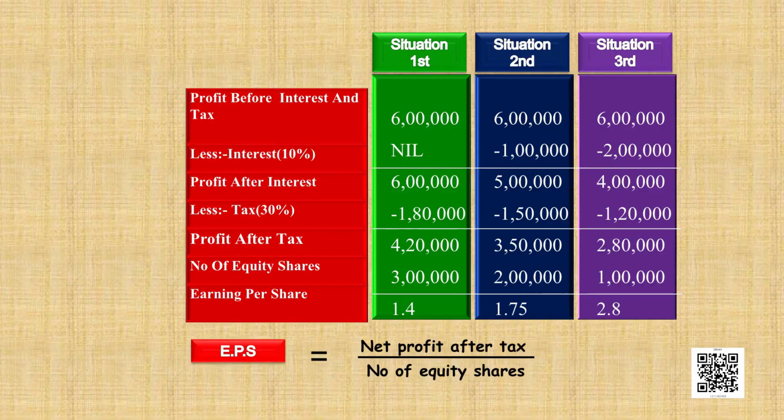This is because the interest was rupees 2 lakh. So, we have saved 30% of 2 lakh, that is 60,000 rupees. Now, we have profit after tax. So, in the first situation, the profit after tax is 4,20,000. In the second situation, the profit after tax is 3,50,000. And in the third situation, the profit after tax is 2,80,000.